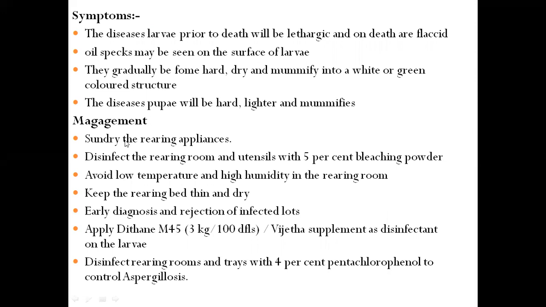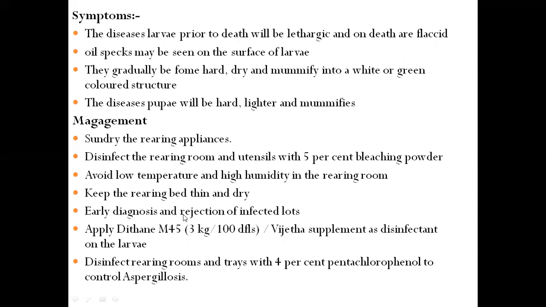Then, if we want to prevent this disease, certain managements are required. These include sun-drying the rearing appliances to avoid unhygienic conditions. Then disinfect the rearing room and utensils with 5% bleaching powder. Then avoid low temperature and high humidity in the rearing room. Keep the rearing bed thin and dry. Then early diagnosis is also important.